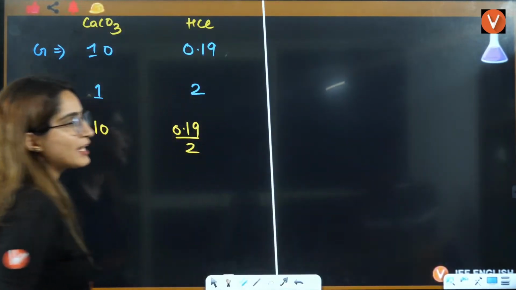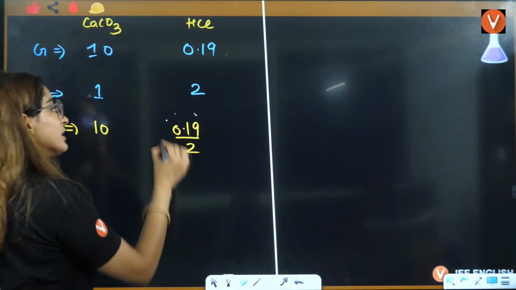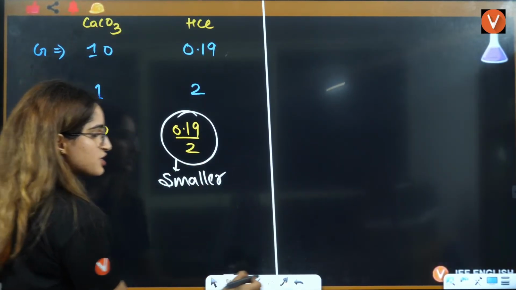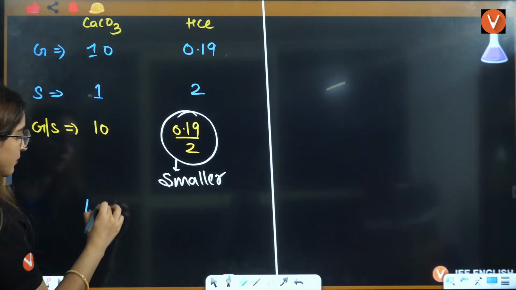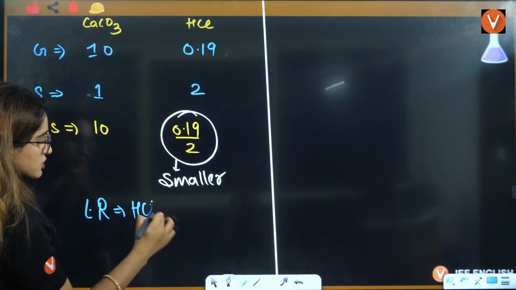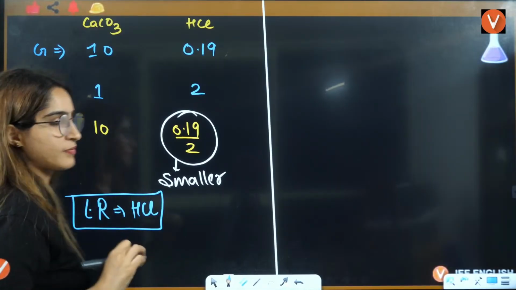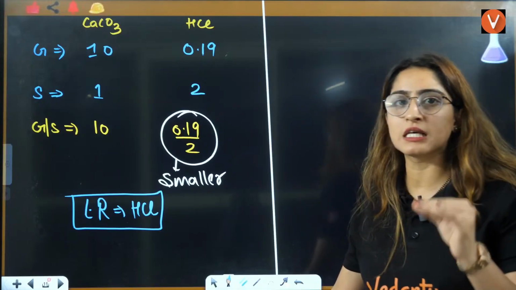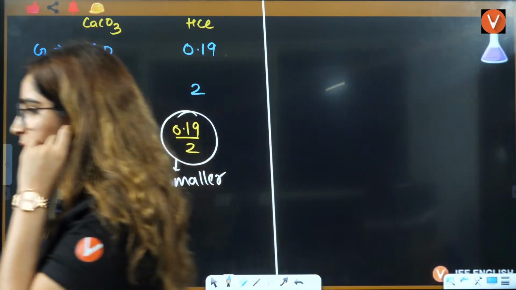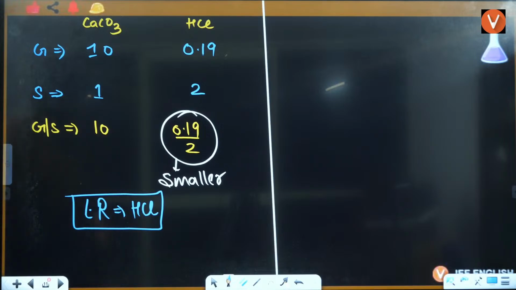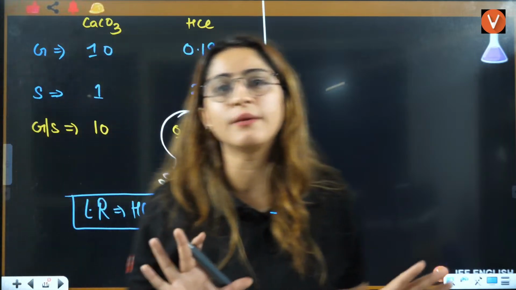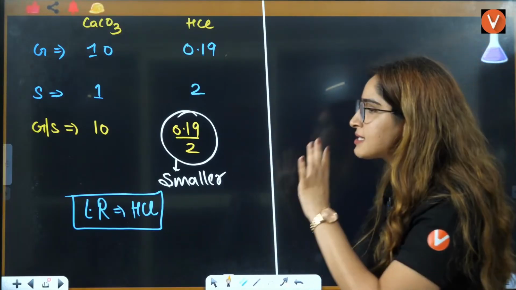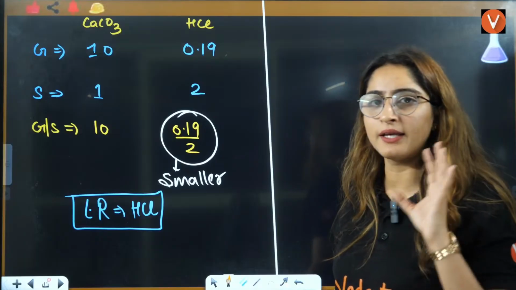Now tell me which value is smaller here. Definitely this value is smaller. So can I say limiting reagent is HCl? Limiting reagent is HCl. Is there any difficulty in finding out which is the limiting reagent here? If you have any problem, the same thing I have done, G by S. That is your limiting reagent.